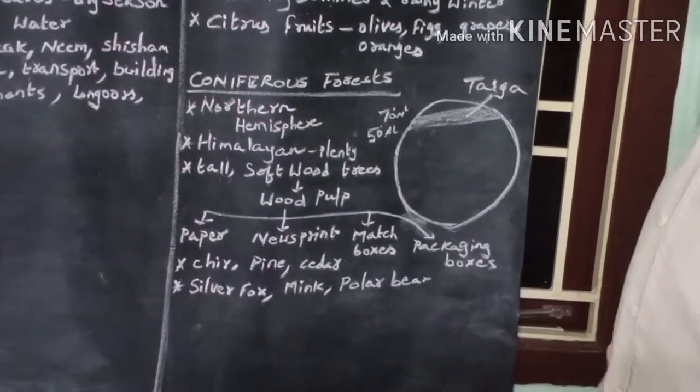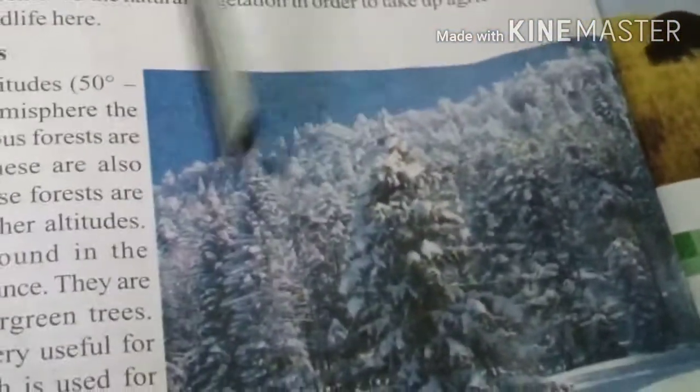Once again children, let me show the coniferous forest. The trees in this coniferous forest are very tall. Softwood trees grow in this forest. With the help of softwood, wood pulp can be made. With the help of wood pulp, paper and newsprint can be manufactured.